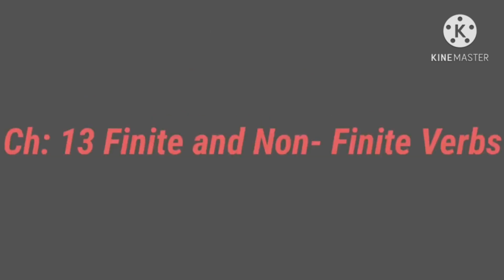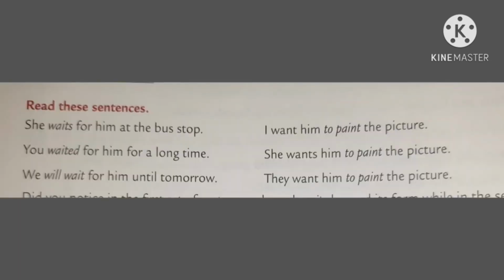Next chapter, finite and non-finite verbs. Verbs can be divided into two groups: finite verbs and non-finite verbs. Read these sentences. She waits for him at the bus stop. You waited for him for a long time. We will wait for him until tomorrow.